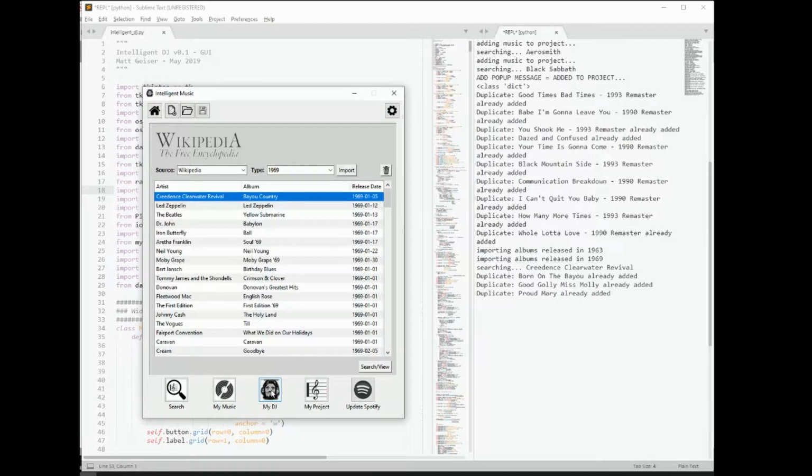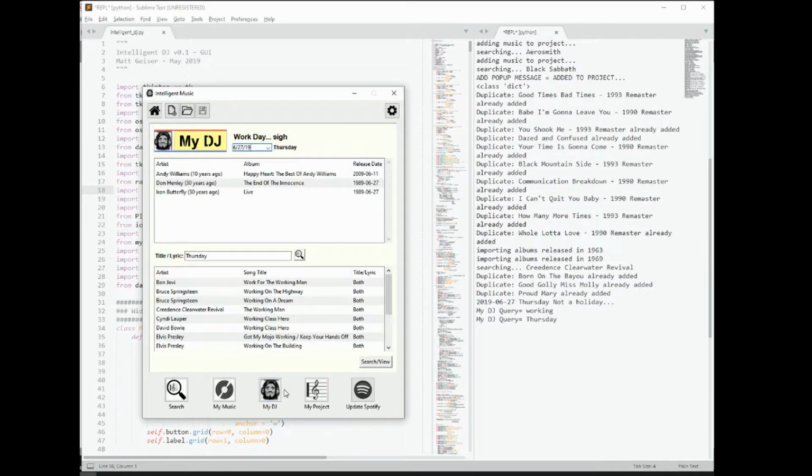Now, that was all programming that was added to and enhanced and refactored from the Intelligent Shuffle. A new piece, or the key new piece here, is my DJ. And what my DJ is doing is very simply, I had to go and find lyrics, and this was a challenging part. I had to go find lyrics to songs, and an easy way to get at lyrics for songs so my DJ could make some recommendations based on words and phrases and things like that. I also needed release dates so that my DJ could make recommendations based on the particular date and year. This wasn't as easy as it sounded.